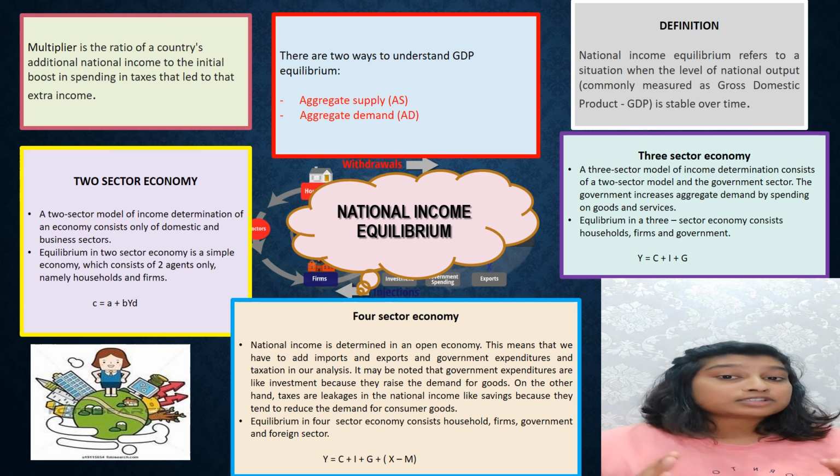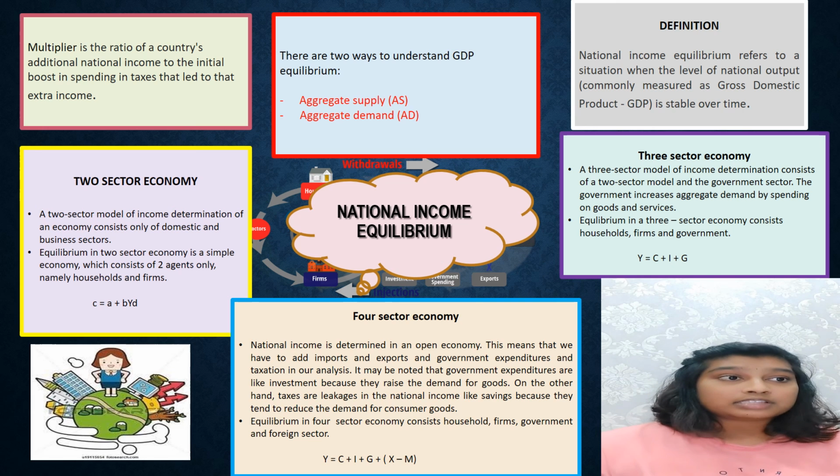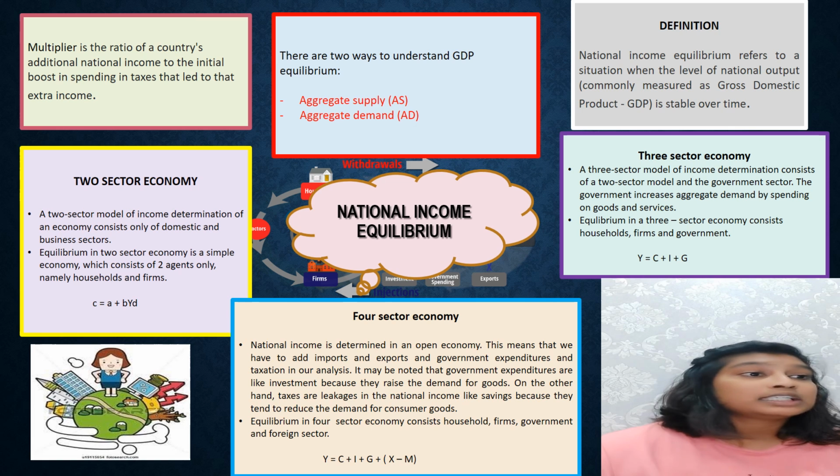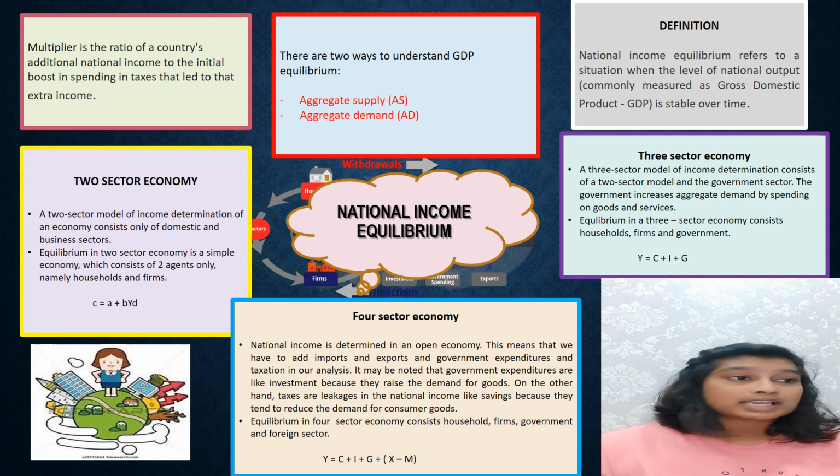The second sector is the three-sector economy. A three-sector model of income determination consists of a two-sector model and the government sector. The government increases aggregate demand by spending on goods and services. Equilibrium in a three-sector economy consists of households, firms and government. The formula for the three-sector economy is Y = C + I + G.